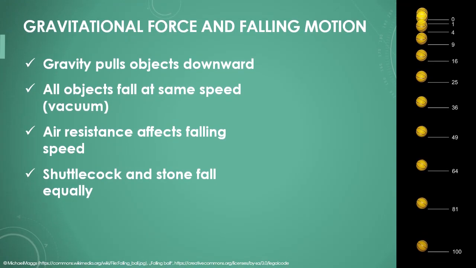Gravity is a force that pulls all objects toward the Earth. All falling bodies are accelerated by gravity, regardless of their mass. A shuttlecock and a stone fall at the same speed in a vacuum because no air slows down the shuttlecock. However, on Earth, the falling speed is influenced by air resistance.